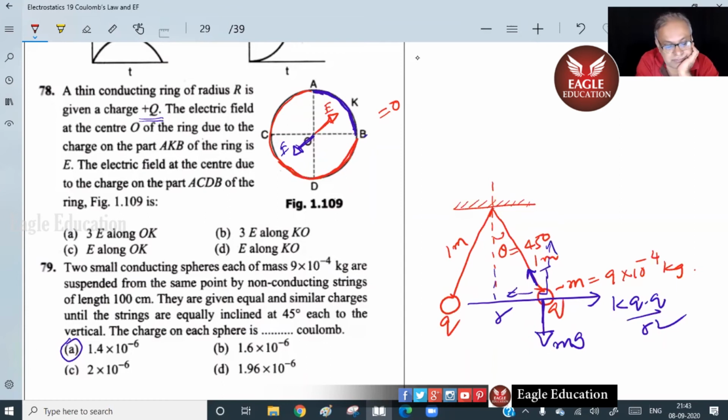Tell me now. So that's how you need to explain it. With the blue part, it is this way. To the red part, it should be away, so that the net field is 0. Sir, they asked the electric field of AKB, no, sir? Electric field of ACDB, okay. I put it in blue, I put it in red. For this red one, I put it that way. For the blue one, I put it in blue this way. Read the question. Okay, sir. Read the question.